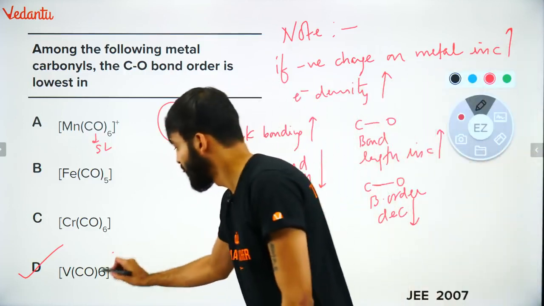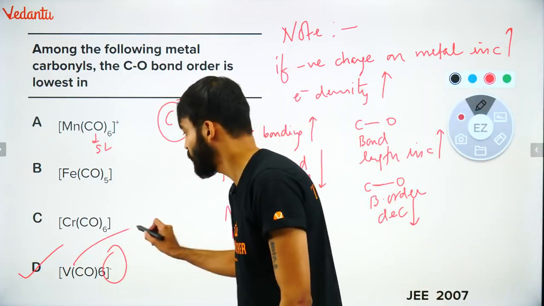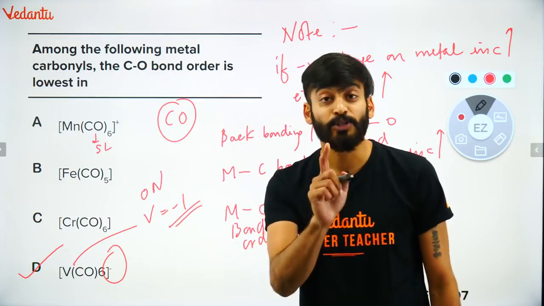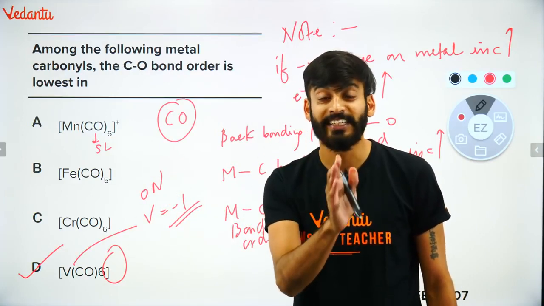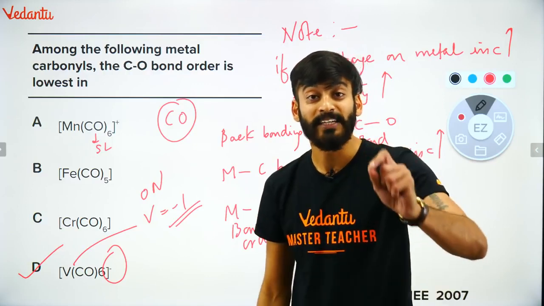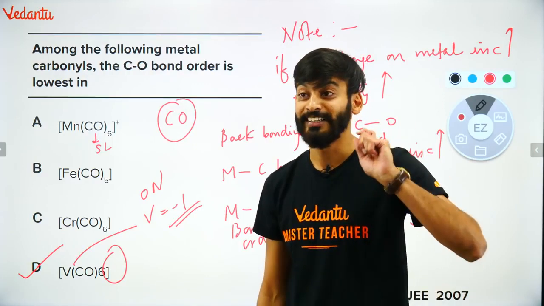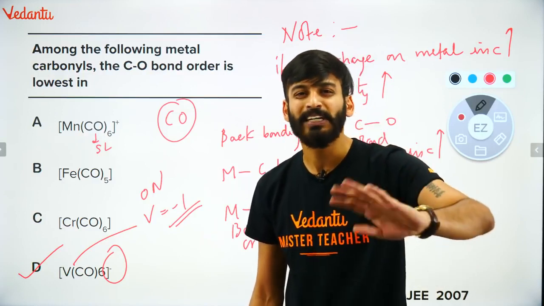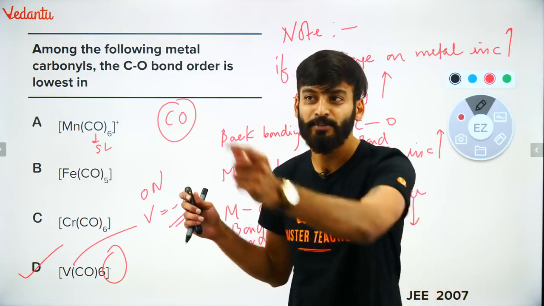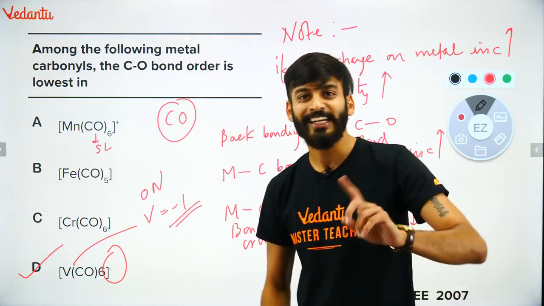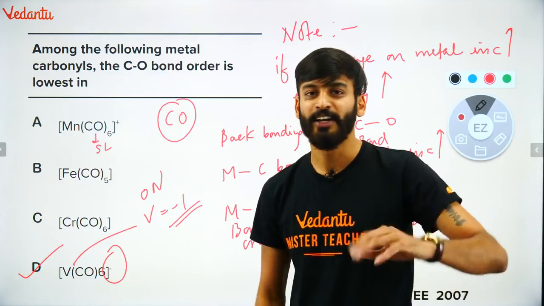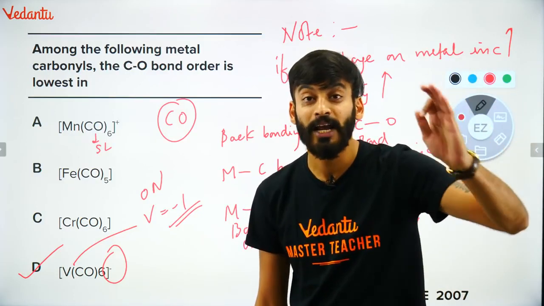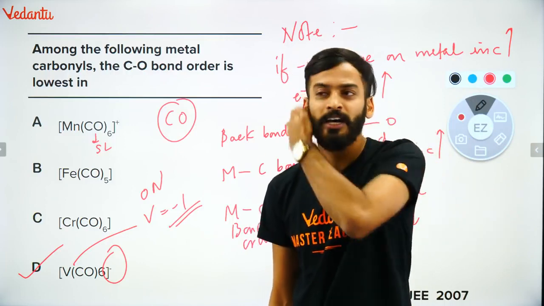D should be the answer. Very good, because here oxidation number of vanadium would be -1. This is oxidation number. So metals can also have oxidation number negative. So in complexes, metals also have negative oxidation number. This is a very, very important point. Cyanide, yes, it can do back bonding, but not of that strength as carbonyl. Some of you has asked, sir, what about cyanide? Cyanide can also do, but not of that strength, not of that limit as carbonyl can. So it is also out of the picture. Only carbonyl can do back bonding.